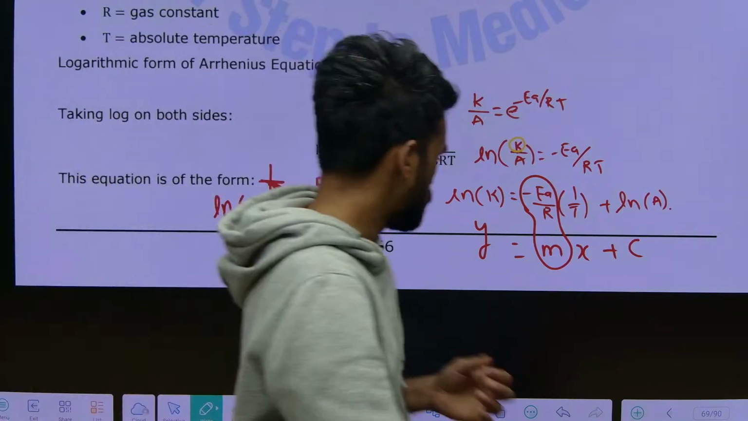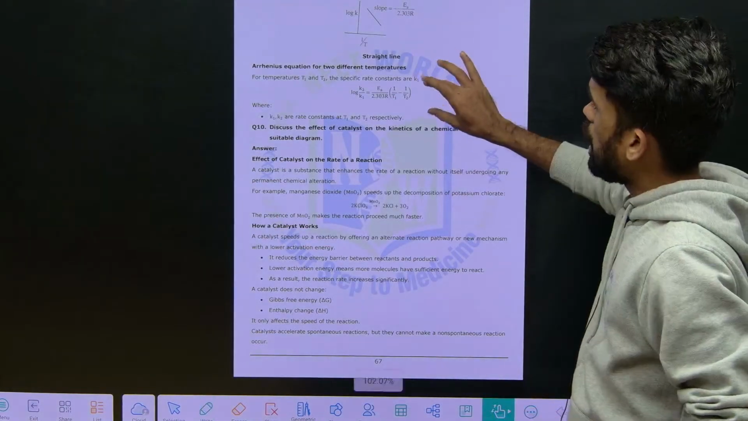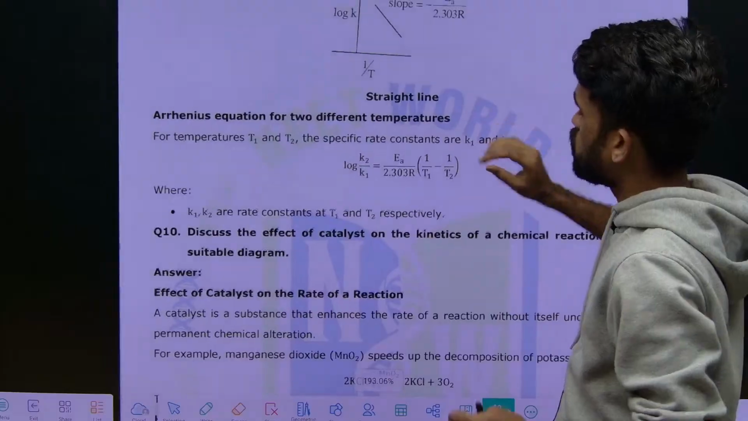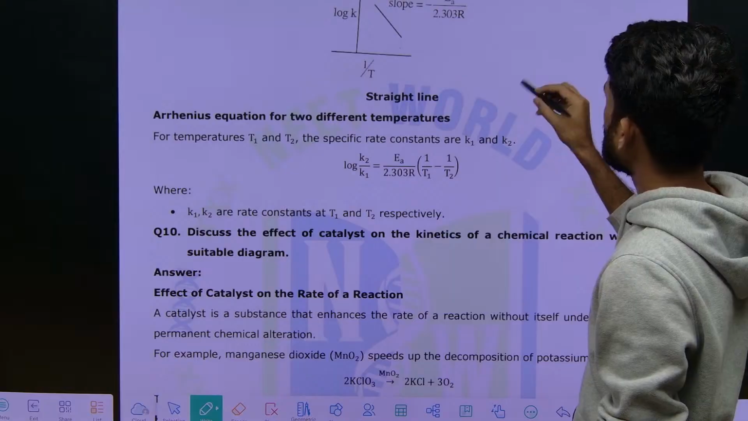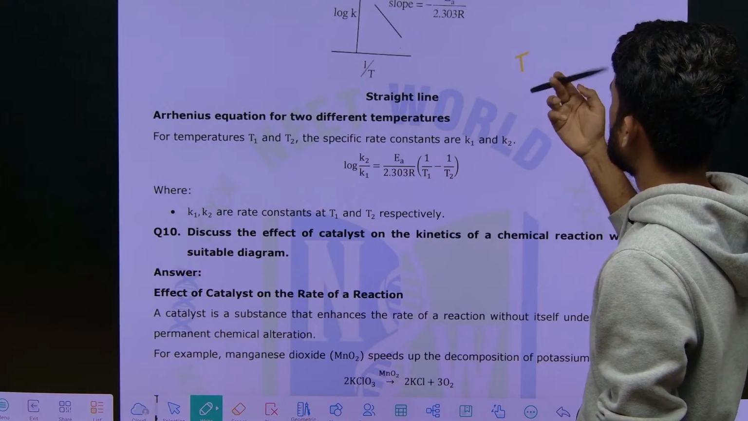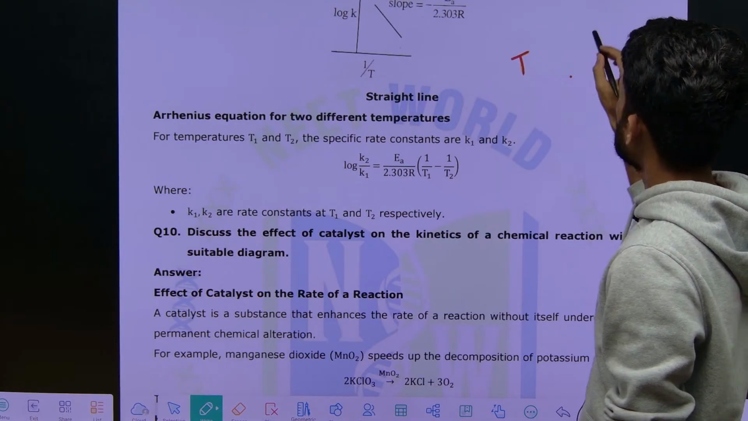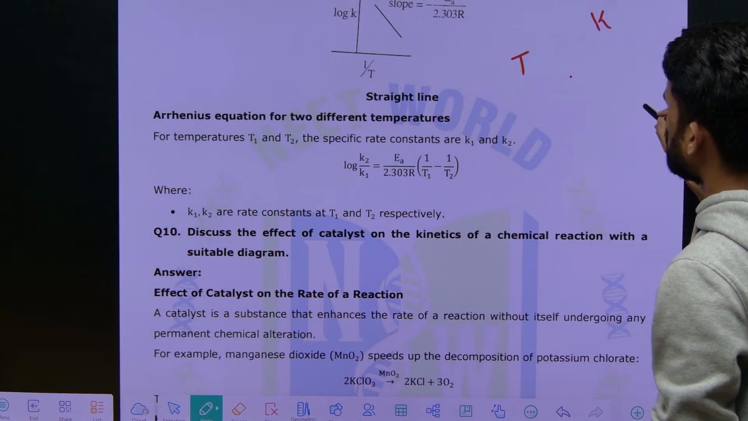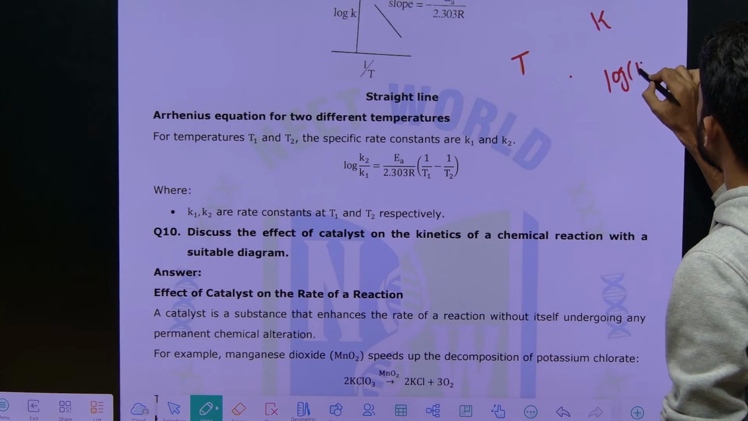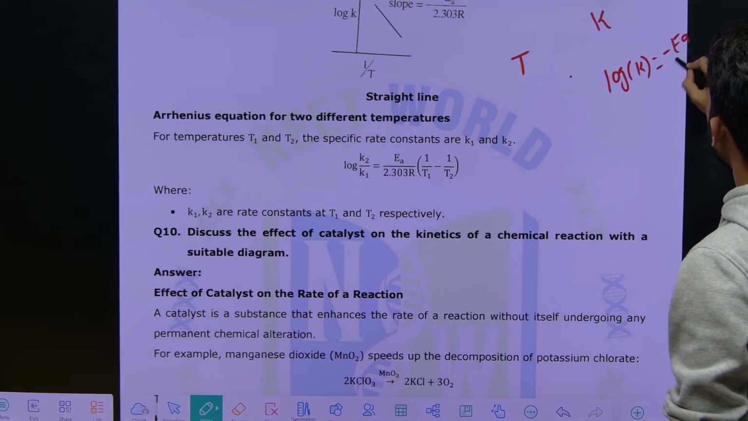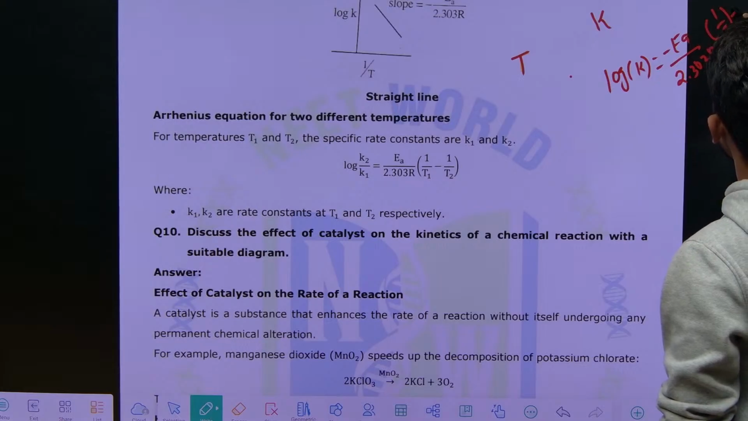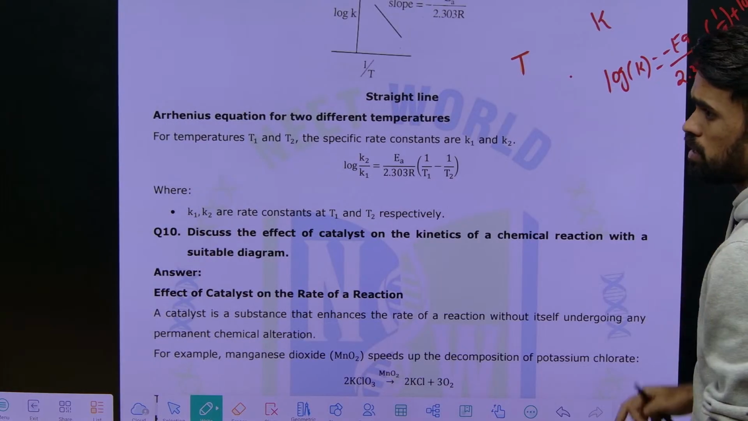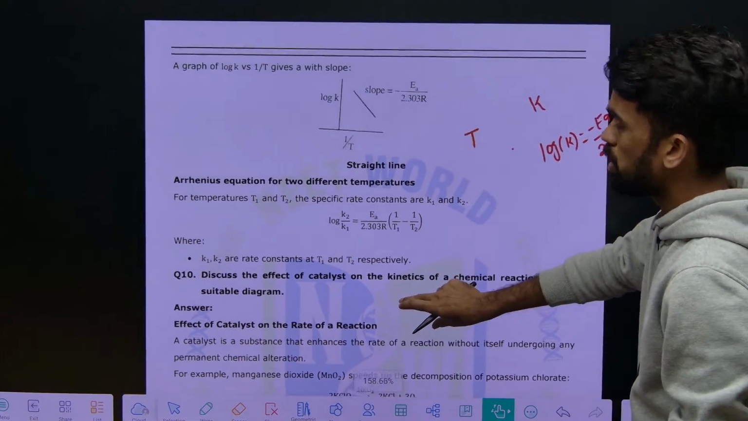Next we will discuss a few more things. This graph, everything is discussed. Till now we have discussed at one particular temperature. Now if I am giving temperatures T1 and T2, it means if the temperature changes, the rate constant K also changes. So log K is equal to minus EA by 2.303 R times 1 by T plus log A. This is the equation we are writing.